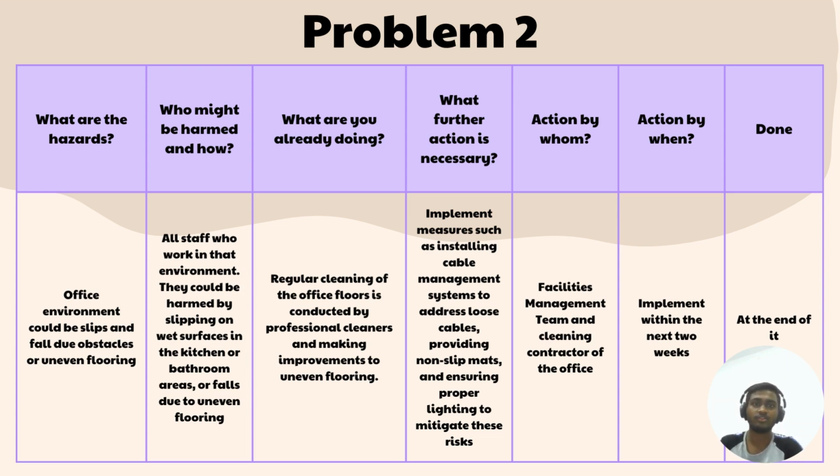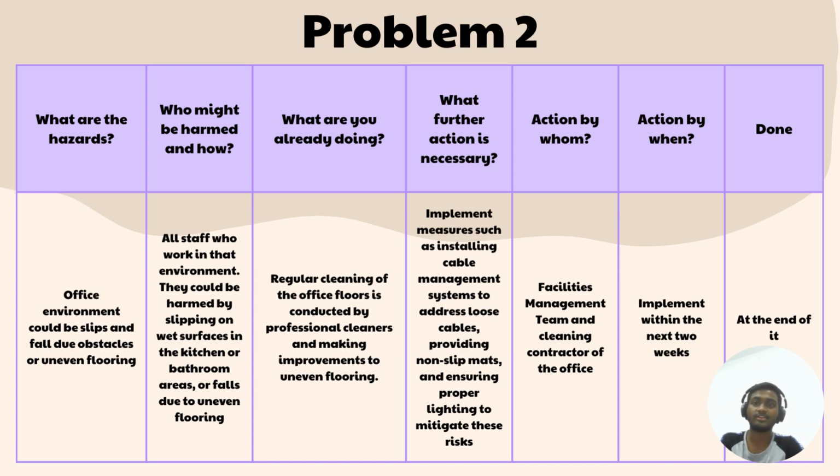So the first one, in the office environment, could be slips and falls due to obstacles or uneven flooring. Who might be harmed and how by these hazards is all the staff who work in the environment. They could be harmed by slipping on wet surfaces in the kitchen or bathroom areas, or falling due to uneven flooring. As a manager, what we are doing is regular cleaning of the office floors, conducted by professional cleaners, and making improvements to uneven flooring.